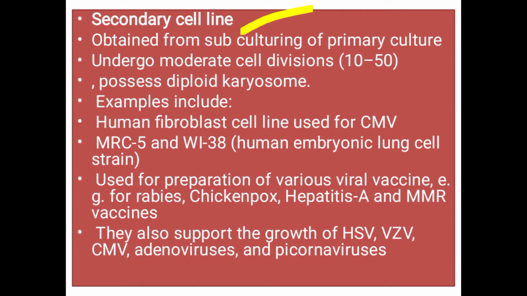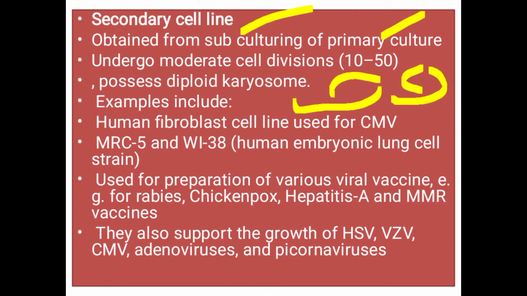Secondary cell lines are obtained from subculturing a primary cell line. You take the primary cell line and subculture it in the media, and this is called secondary cell line. Secondary cell lines undergo moderate cell division as compared to primary cell line, and possess diploid chromosomes. They include human fibroblast cell lines used for cytomegalovirus, MRC5 and WI38. Actually, these are human embryonic lung cell strains.